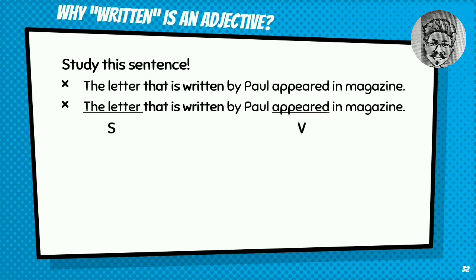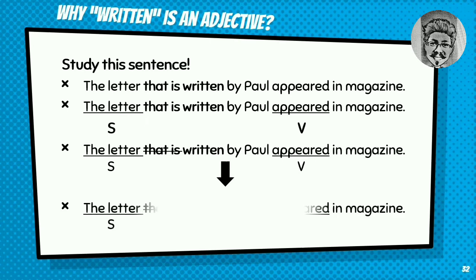Di dalam konsep tata bahasa, just like what I said, kita bisa menghapus that dan is di dalam kalimat tersebut dan membiarkan verb 3 berdiri sendiri untuk menjelaskan kata benda atau subjeknya. The letter. In this case is the letter. Maka jadilah kalimatnya menjadi the letter written by Paul appeared in magazine. Dengan subjeknya the letter and verbnya appeared.